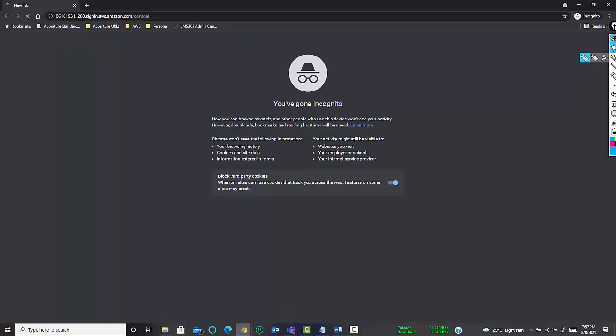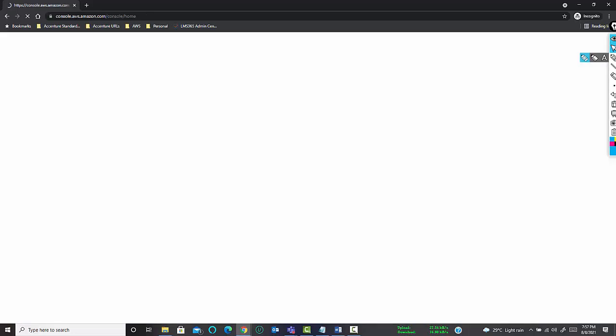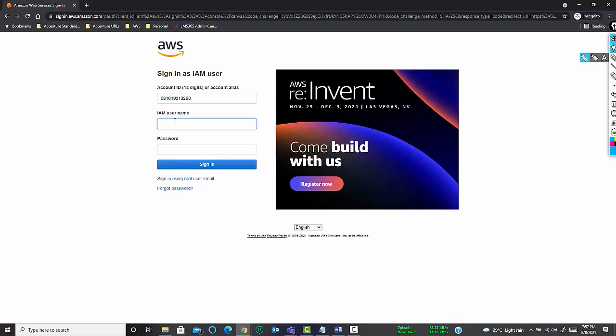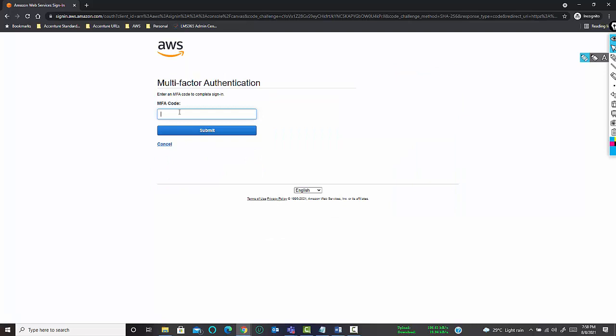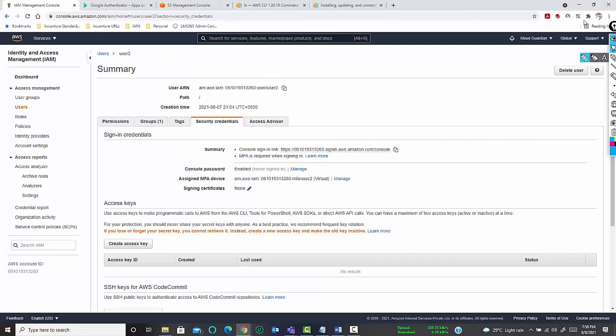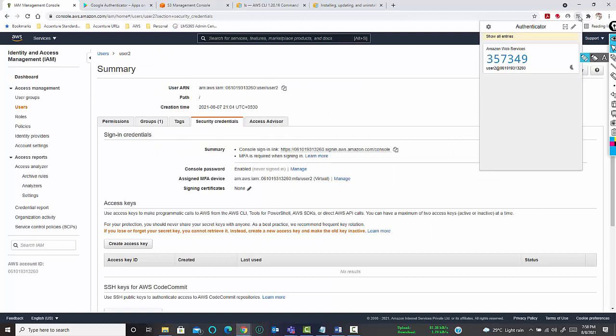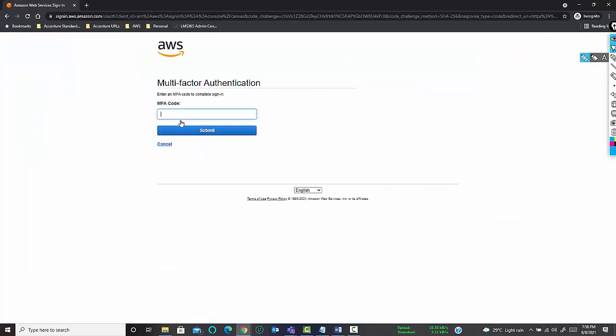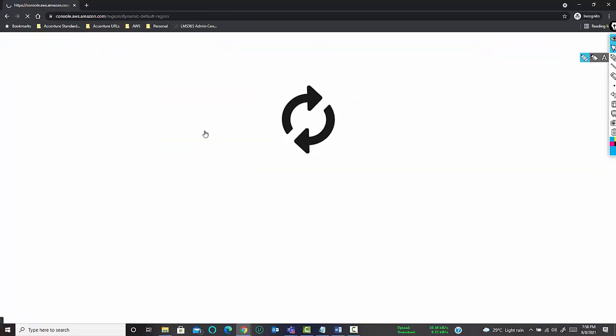Let's go to this console and try to log in with user 2. User 2, then I think I have given this password. Yes, it has asked me for the MFA code. Now go back to my MFA, copy this code, put the MFA code here, click on submit, and the user is logged in.